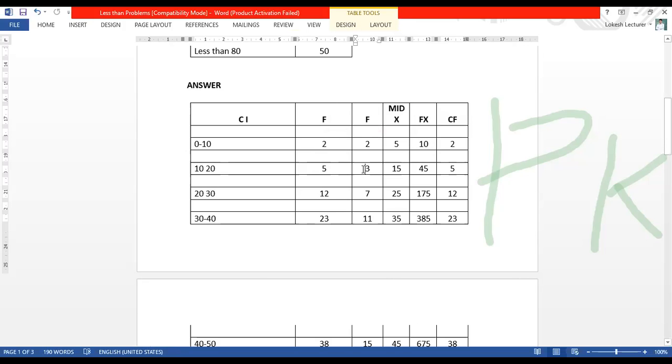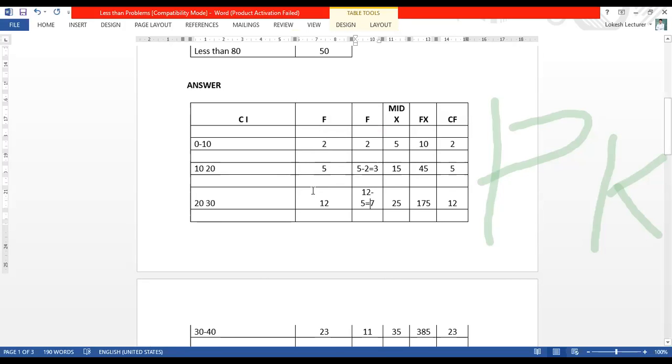5 minus the remaining 2 is equal to 3. Next one is 12 minus 5, which is equal to 7.